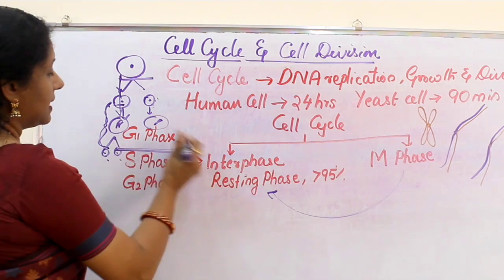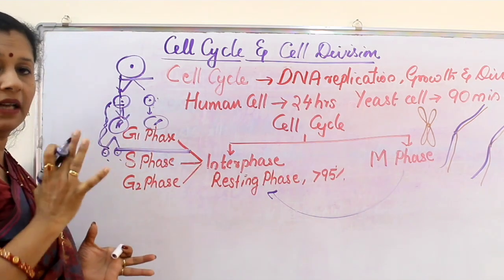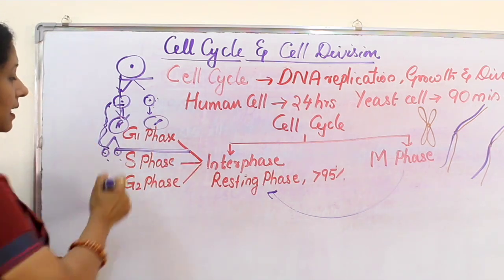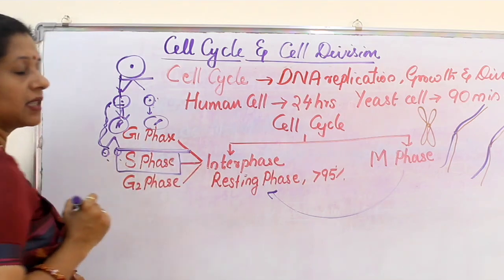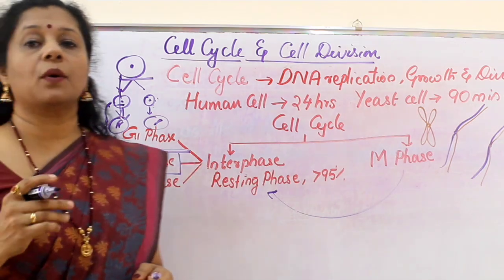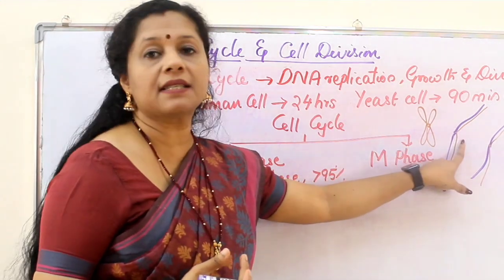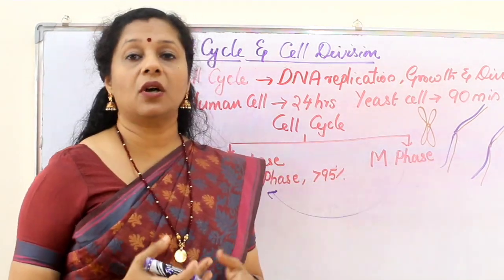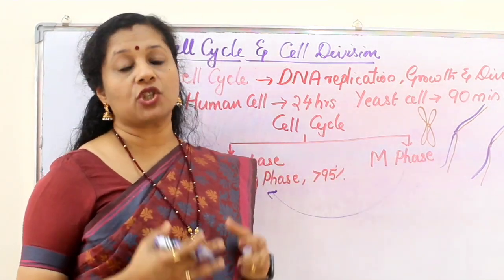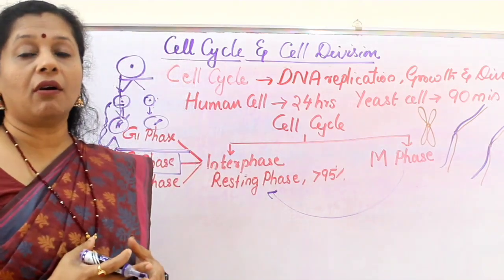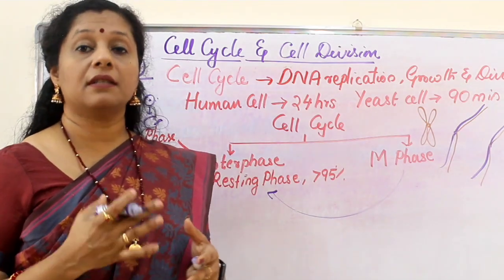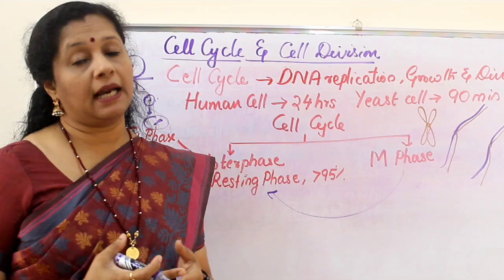DNA. So once the cell has grown pretty well and also has made some contents, now comes the very important phase called the S phase. S phase stands for synthesis phase. Here what is synthesized? One more copy of the existing DNA is synthesized. So this is called the DNA replication. So during S phase, replication of the DNA happens or the duplication of the genome happens.